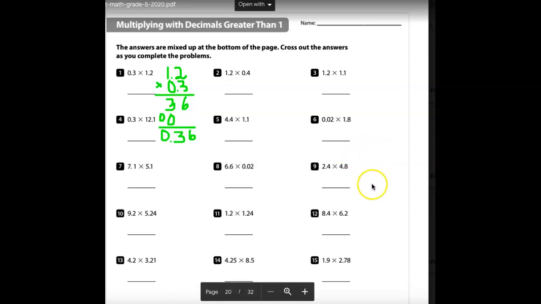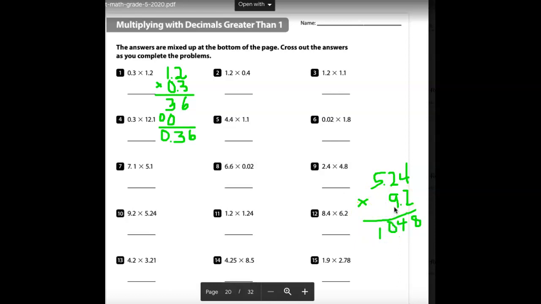Well, that's set up the same way as that other one. Let's go to 10. 5.24 times 9.2. All right, 2 times 4 is 8. 2 times 2 is 4. And 2 times 5 is 10.